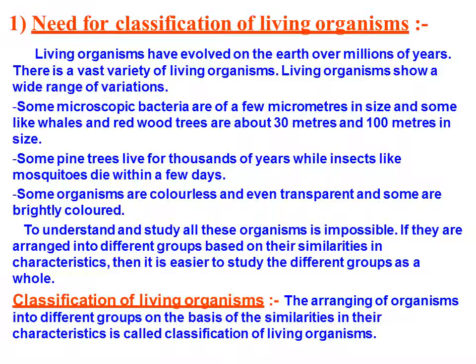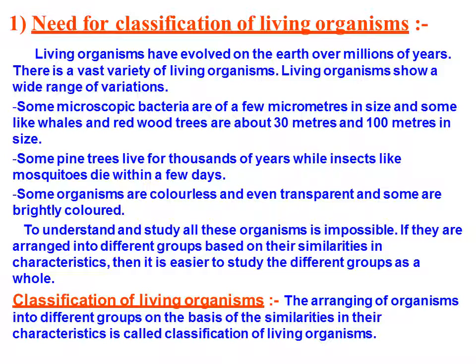To understand and study all these organisms in a random way is impossible. But if they are arranged into different groups based on similarities in characteristics, then it is easier to study the different groups as a whole. For example, we can study different types of birds according to the similarities of flying.